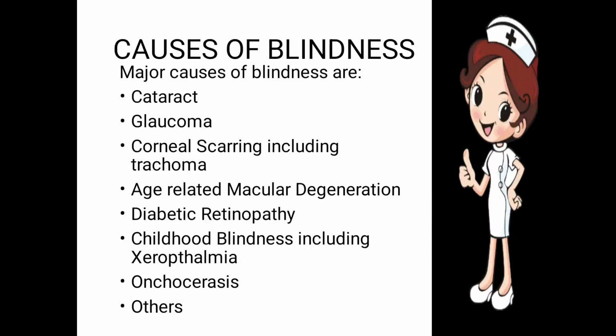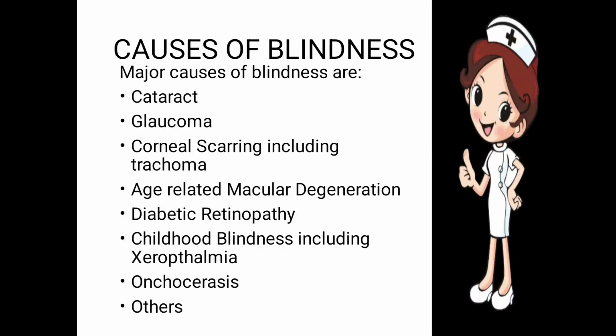Next one is glaucoma. Glaucoma is a kind of disease in which there is an elevation in the pressure of the eye, and it affects the optic nerve. The optic nerve is a nerve which supplies the eye. Due to the increase in the intraocular pressure, the side vision becomes reduced. It gets reduced to 30 degrees, 20 degrees, 5 degrees, and becomes very little. Then it leads to blindness. So it is a disease which affects the peripheral vision of a patient.